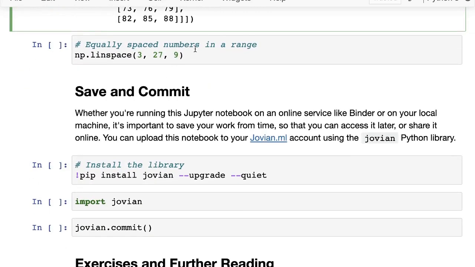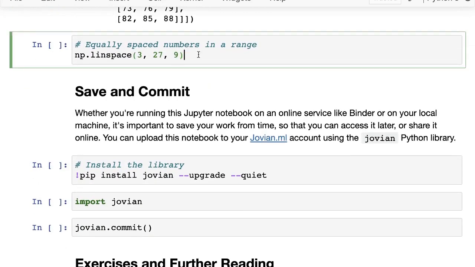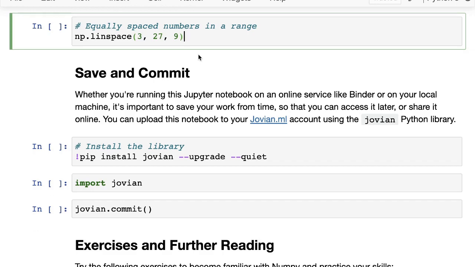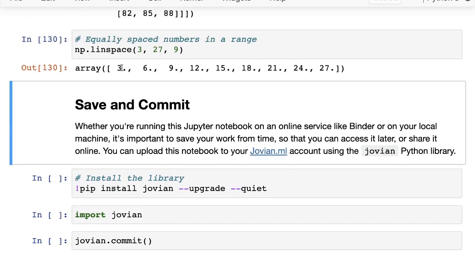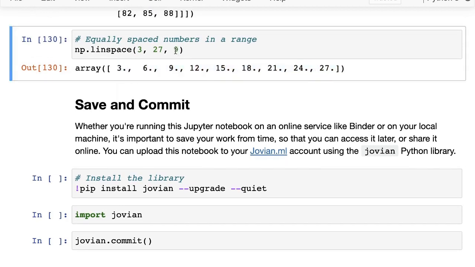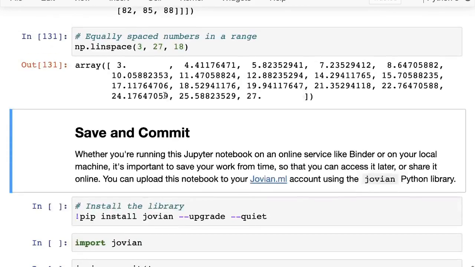Another last function that I'll talk about is the linspace function. Here we take a range. So we go from 3 to 27, but now instead of taking a step, what we provide is the number of elements that we want in the array, and you automatically get equally spaced out numbers. If you wanted 9 numbers, we could go 3, 6, 9, 12 all the way up to 27. But if we wanted, let's say 18 numbers, then we would get back 18 numbers here.